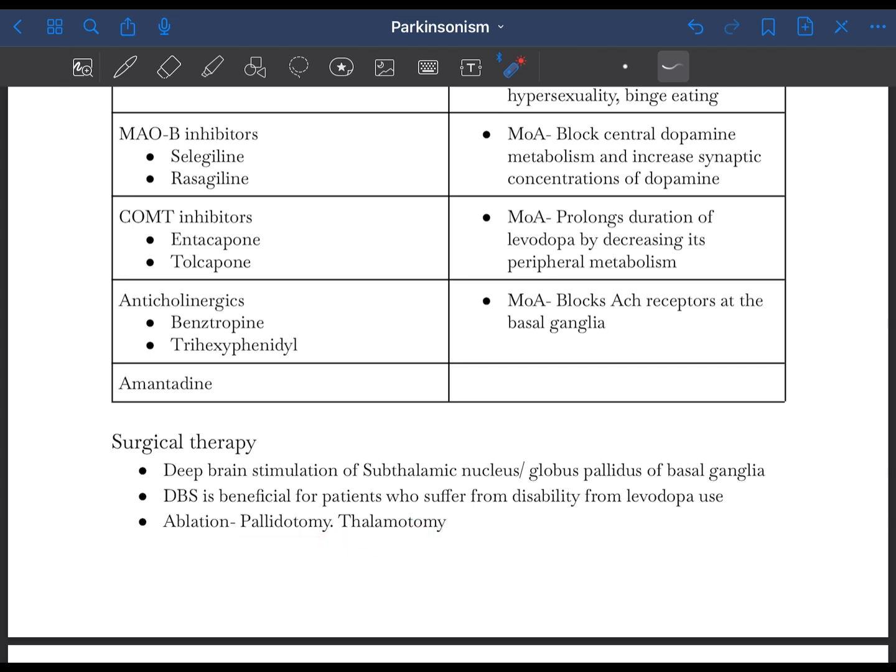So this was about Parkinson's disease, its management, its investigation, its pathophysiology, its clinical features.